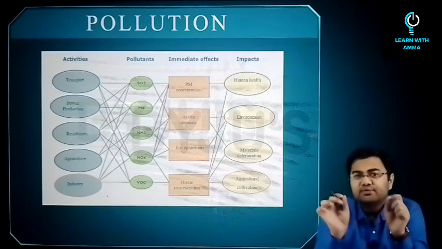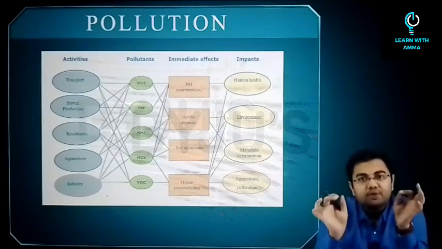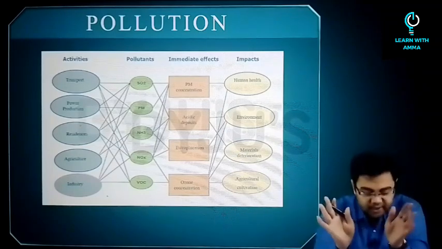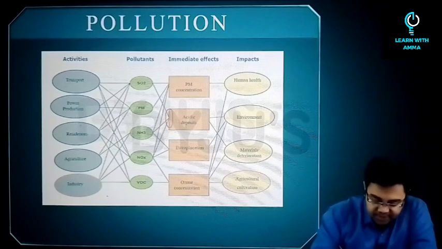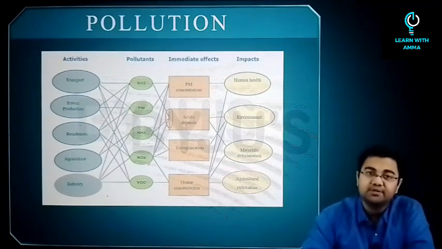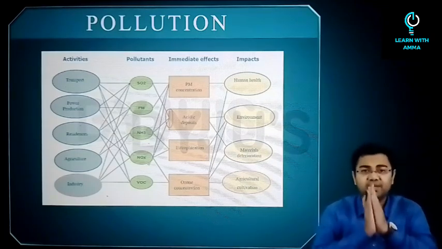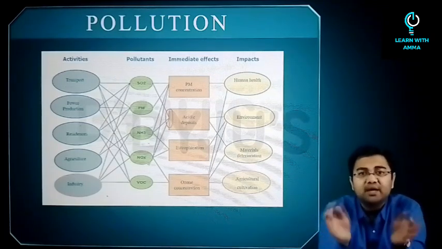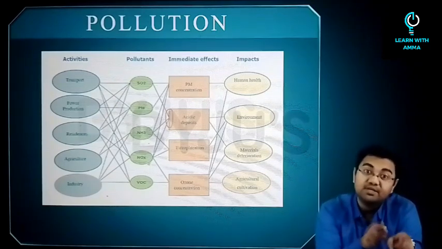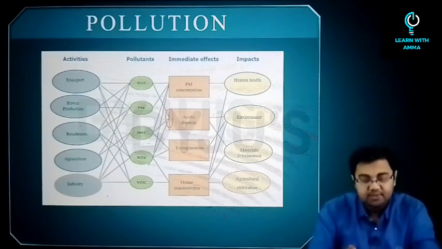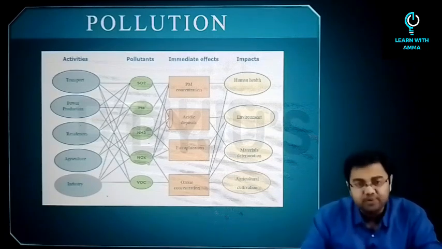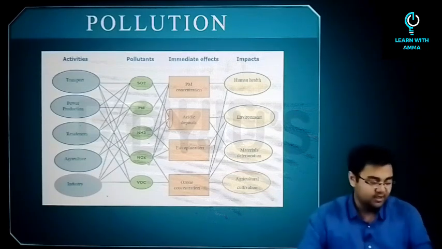So let's say they ask you a very simple question, that which of the following chemicals is associated with acid rain, right? If they ask you this question, you see that there are three sources: sulfur dioxide, ammonia, and nitrogen oxides. So that's why this kind of question is very easy to be asked in the question paper, and often we have seen a question coming from here, not only in UPSC but also in the state level examinations. So that's why this particular diagram is very important. So just have a look here. You can pause for a minute and you can see it.